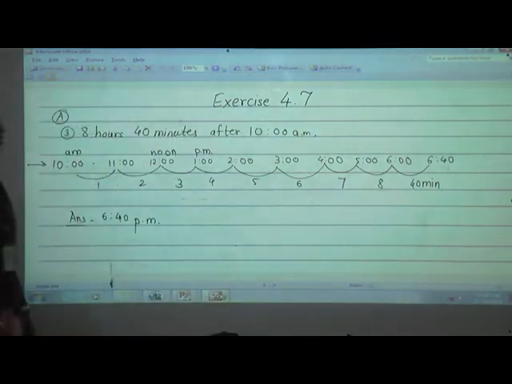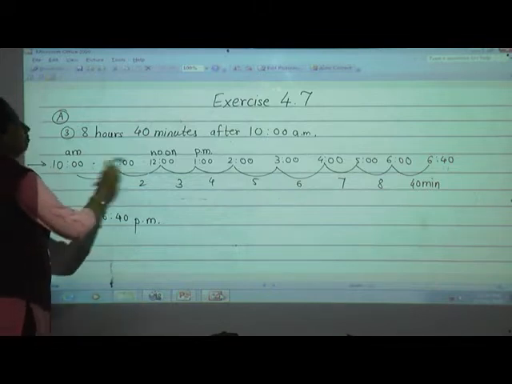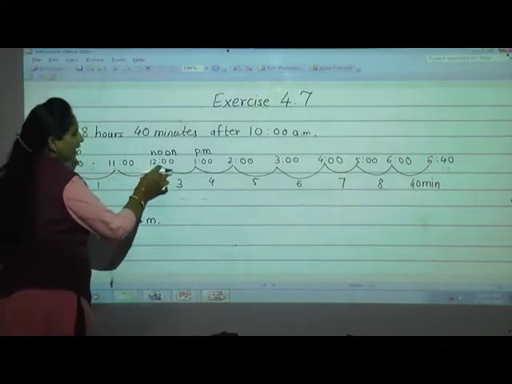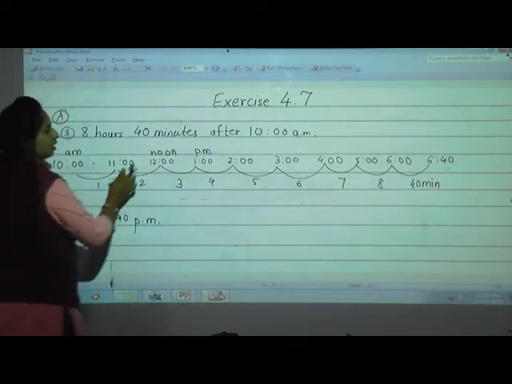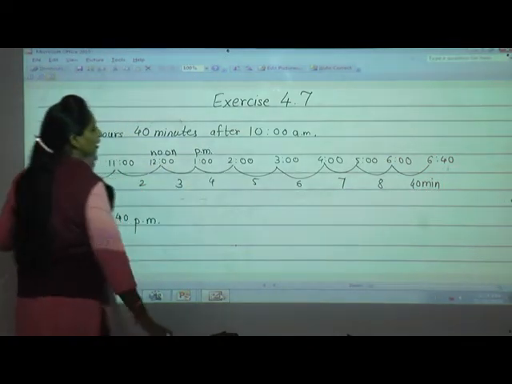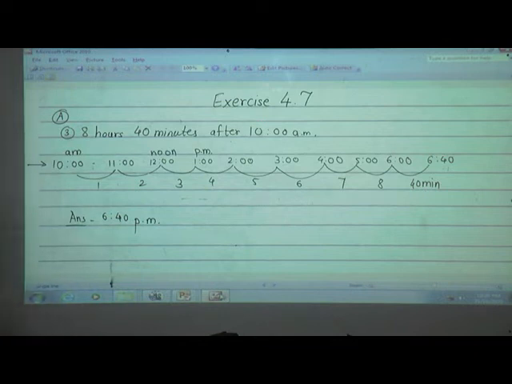Okay. So what is the time? 6:40 a.m. or p.m.? It is p.m. Why? Because it started at a.m. and in between 12 came, 12 noon it is, then after that all become p.m. Clear? Very good. Now I'll solve the B question.